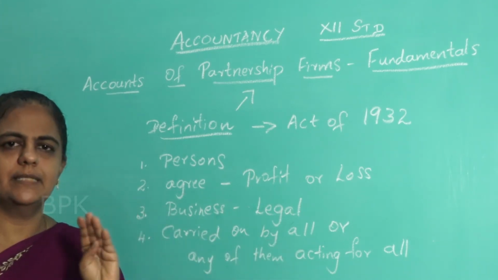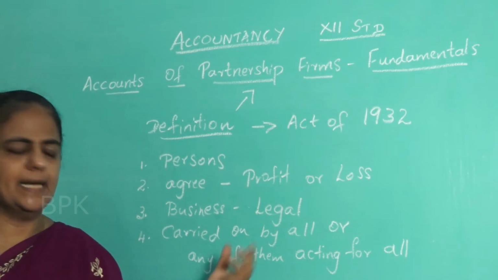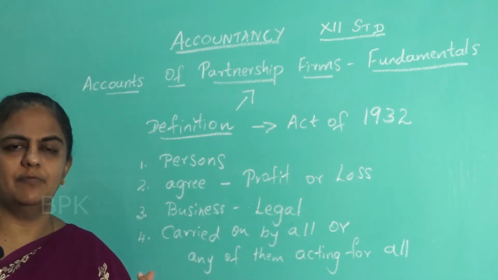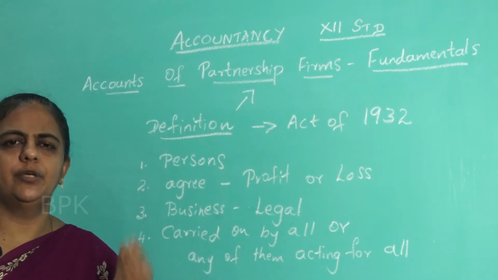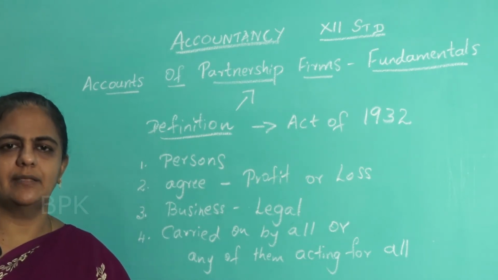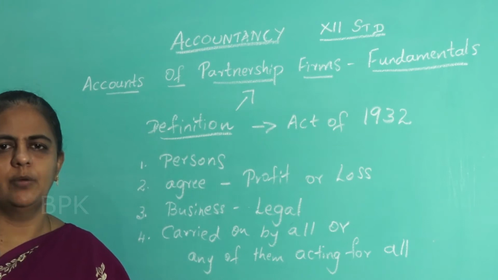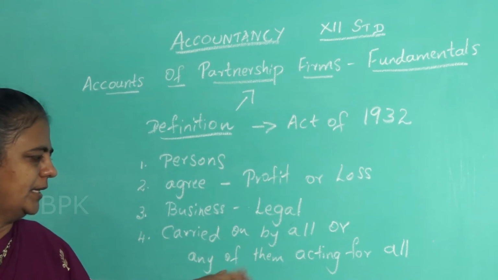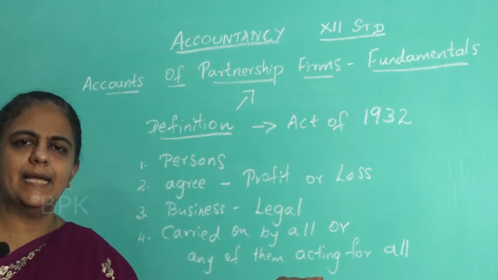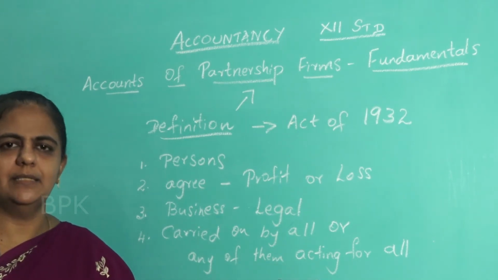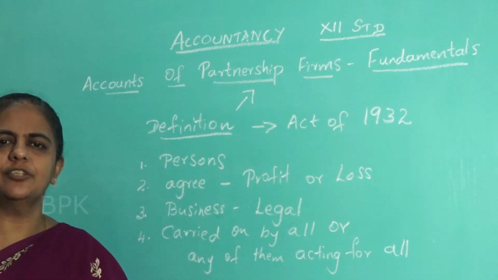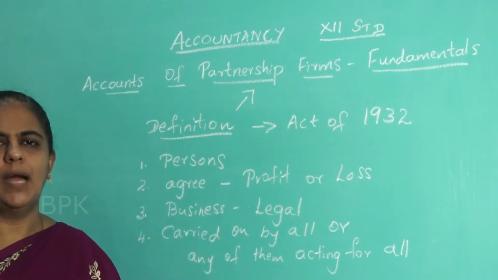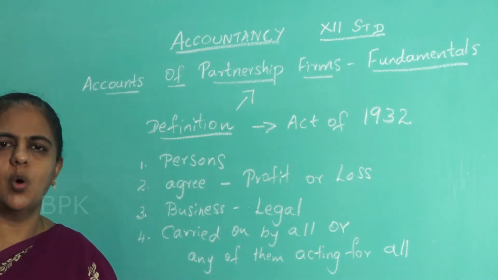Suppose 4 partners are there, then all the 4 partners together can carry on the business, or there can be only one partner who acts as an active partner. Who is the active partner? He will be doing all the work in the business, managing the business, and doing all the work concerned with the business. So any one of them can act as an active partner, but the act of one person also will bind all the partners.